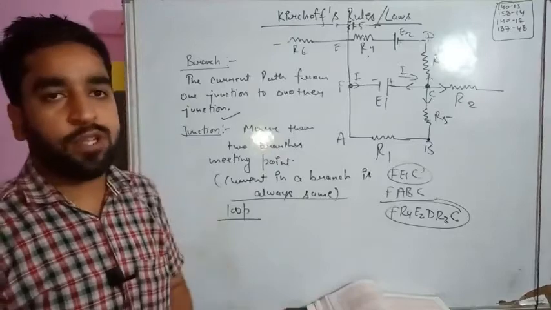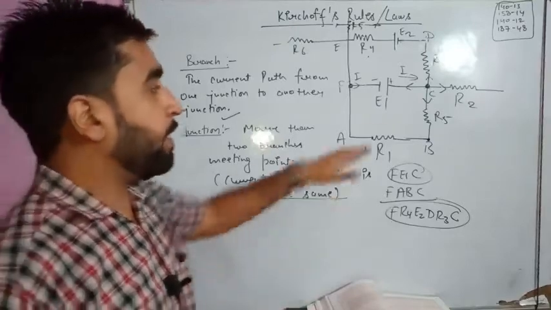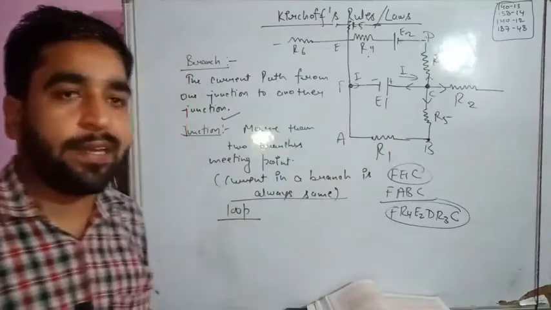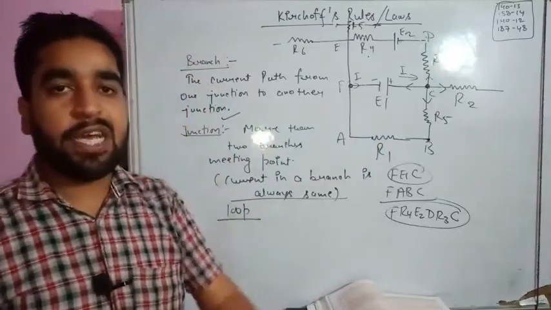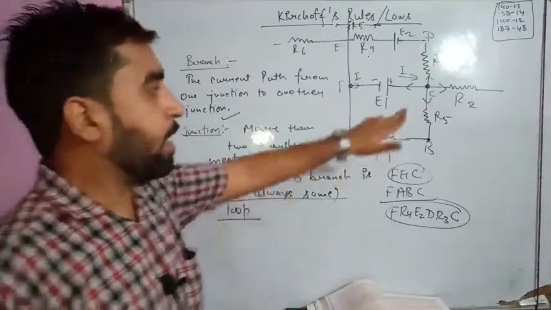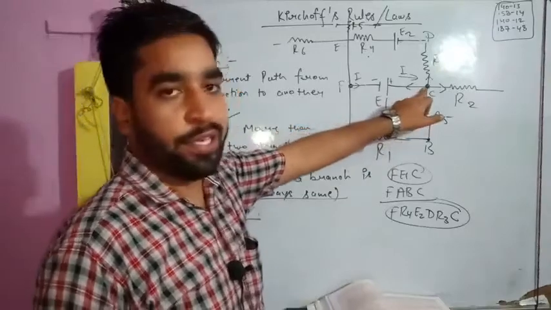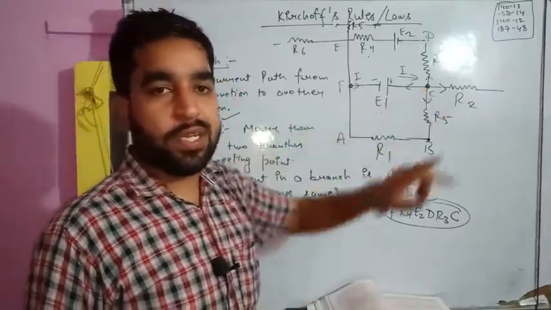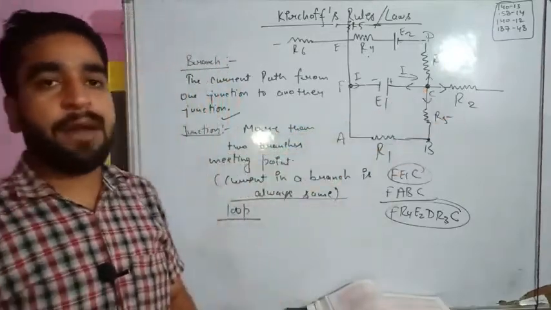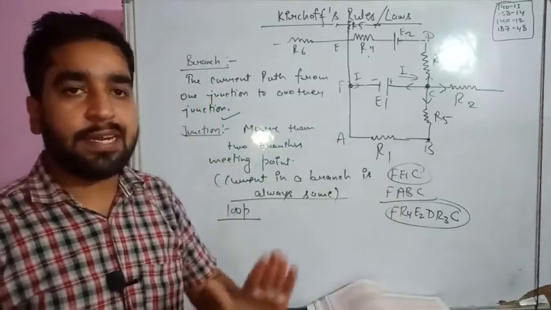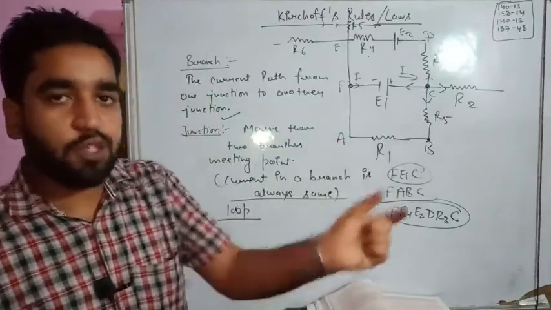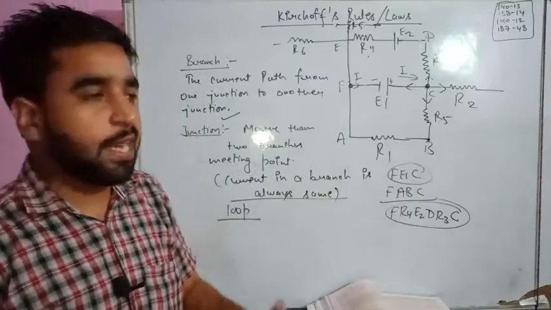And remember one more thing: it is not necessary that a loop always starts from a junction. In the example I considered, I started from point C and C was a junction. But it is not necessary that the loop should start from a junction. You can start from anywhere.